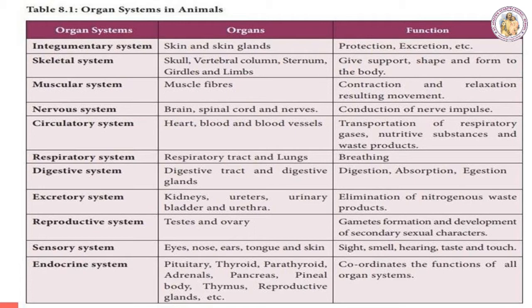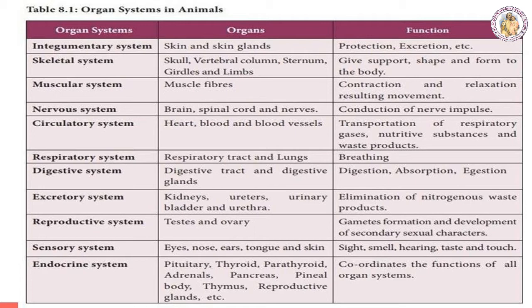Excretory system: kidney, ureter, urinary bladder and urethra are the organs of the excretory system. Elimination of nitrogenous waste products is the function of the excretory system. Then the reproductive system. Here we have male reproductive and female reproductive systems. The function is gamete formation and development of secondary sexual characters.